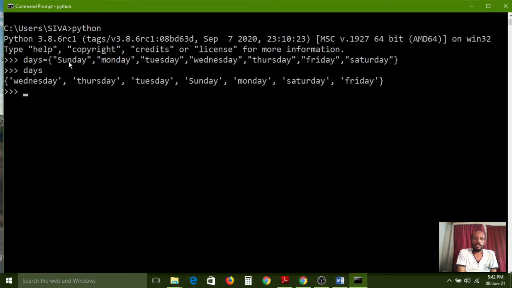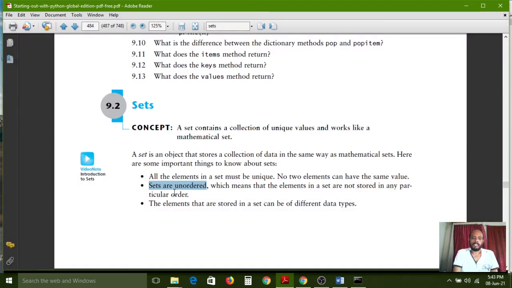Here I passed it in sequence mode: Sunday, Monday, Tuesday, Wednesday, Thursday, Friday, Saturday. While creating the days set, I created it in sequence order. But while executing, it is not maintaining any proper order: Wednesday, Thursday, Tuesday, Sunday, Monday, Saturday, Friday, like that. So the set is printing in its own convenient way. That means it is not maintaining an ordered way. The set is an unordered set.